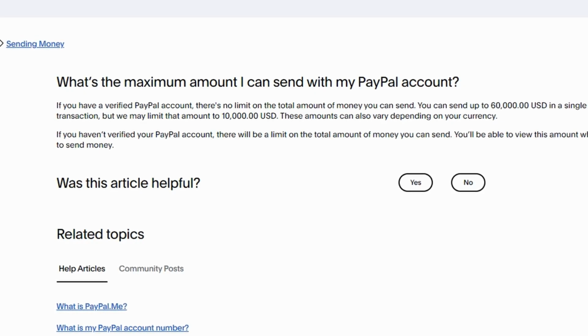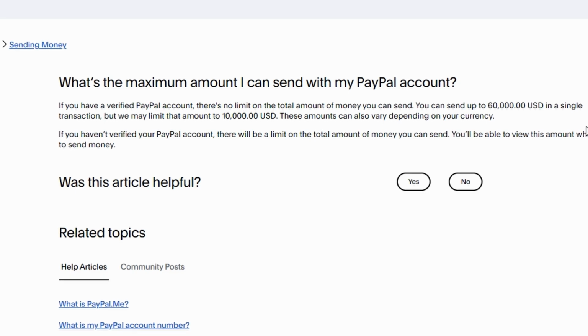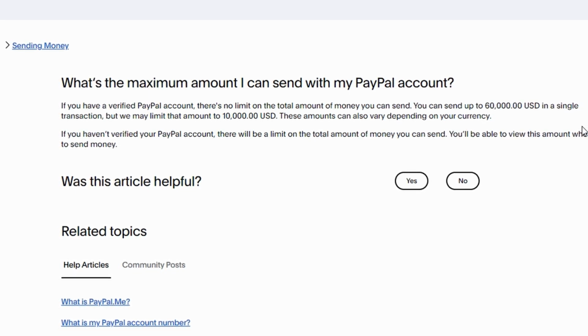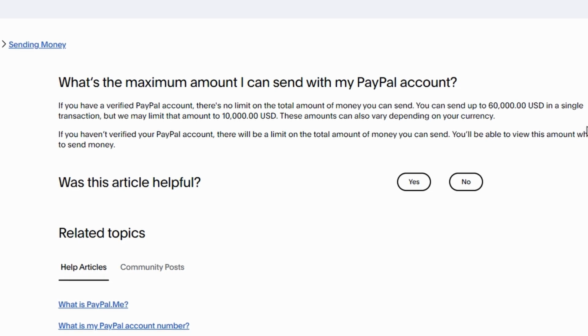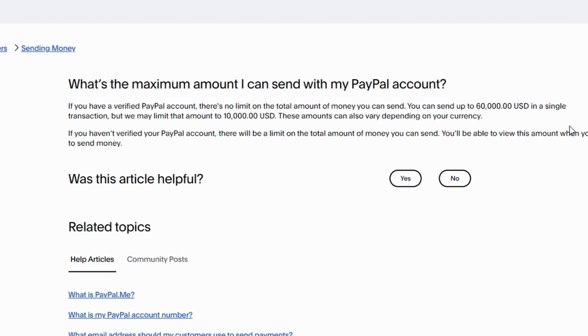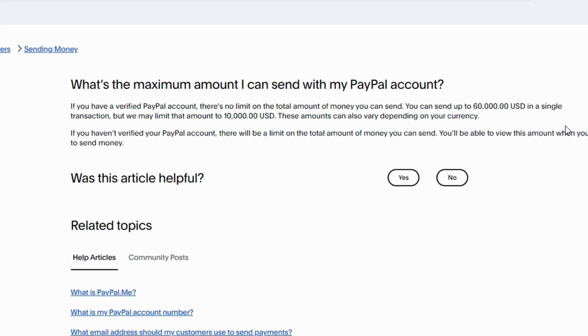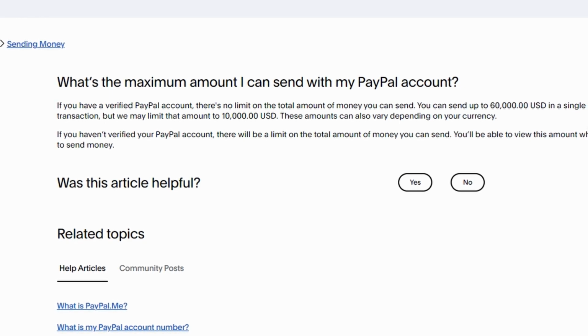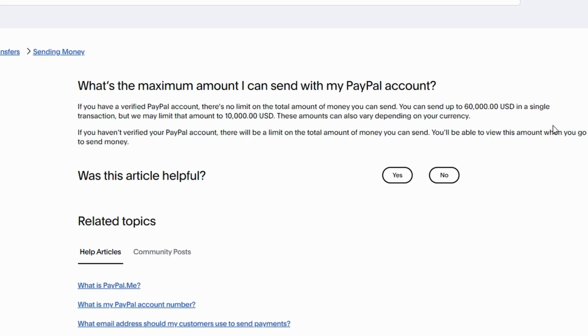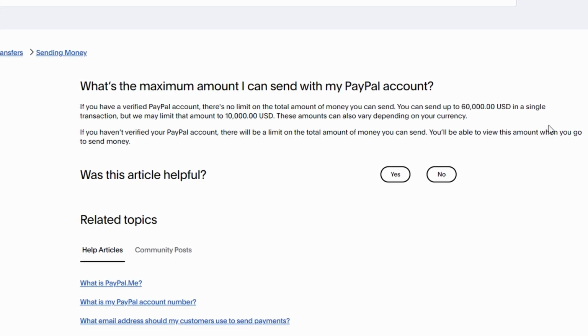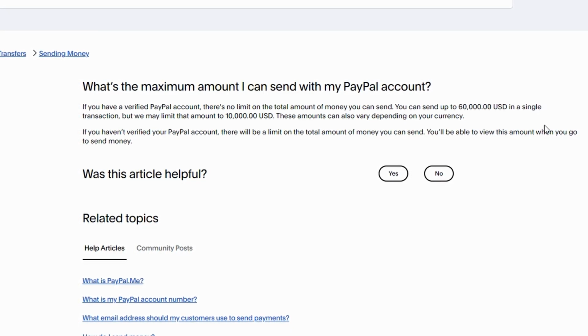If you see limits in place, PayPal often allows you to lift limits by providing additional information. This could include linking your debit/credit card, adding a bank account, or submitting documentation such as your ID. You can typically find an option like Lift Limits or Remove Limits under your account settings, where you'll be guided through the process of verifying your account or providing the necessary documents.